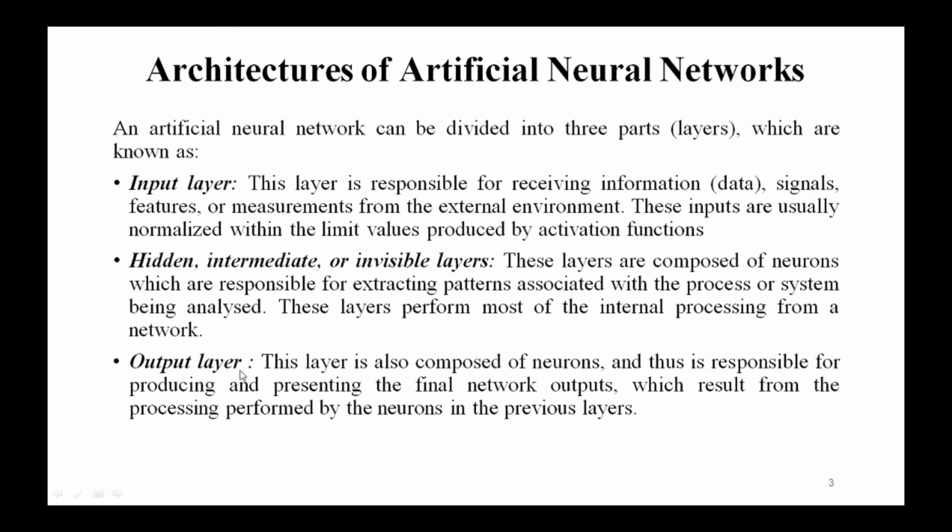The next one is the output layer. This layer is composed of neurons and it is responsible for producing and presenting the final network outputs, or the final network results. These results come from the processing performed by the neurons in the previous layers. So these are the important layers of an artificial neural network.